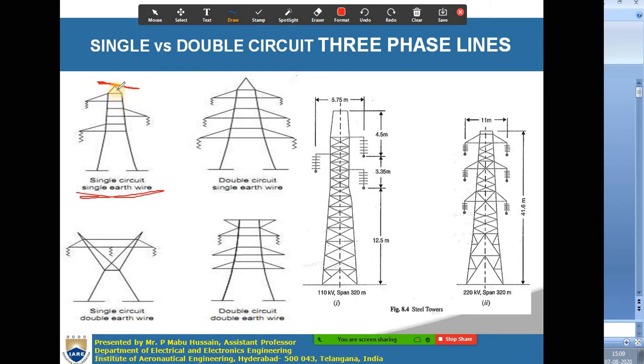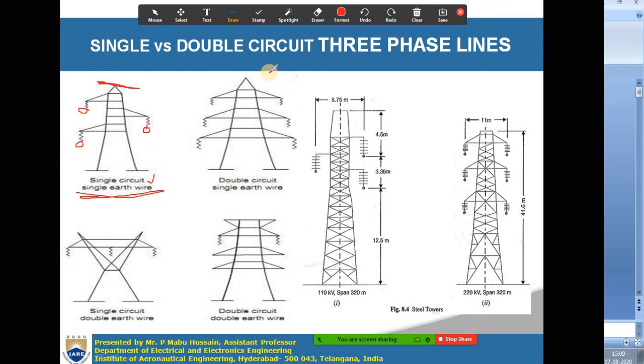Now apart from this earth wire, you are having three phase conductors here. All the conductors are stranded conductors. So only three conductors will be there in the single circuit transmission line. Up to now, what we discussed is a single circuit three phase transmission line only. We considered only one conductor in each phase, and we derived the inductance expression for the single circuit transmission line. That single circuit may be symmetrical or asymmetrical. If it is an asymmetrical line, you can make it symmetrical by using transposition. So this is a single circuit line.